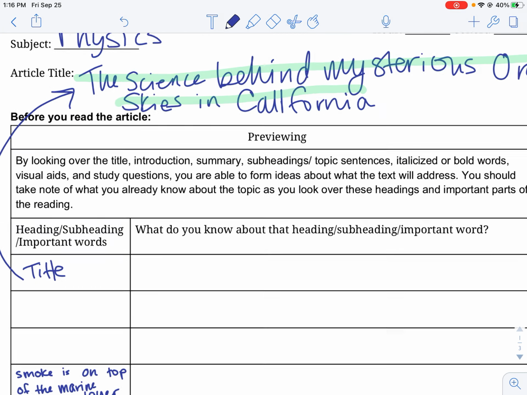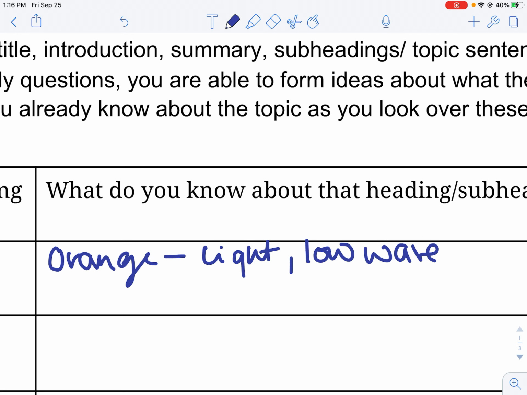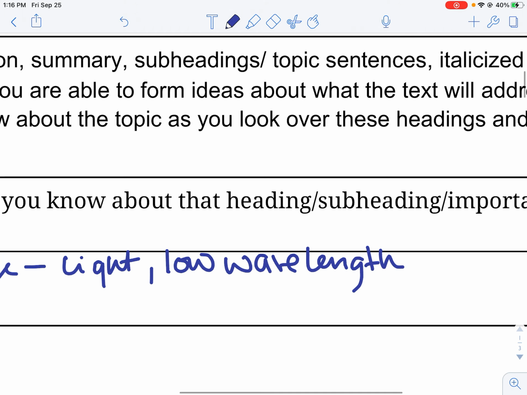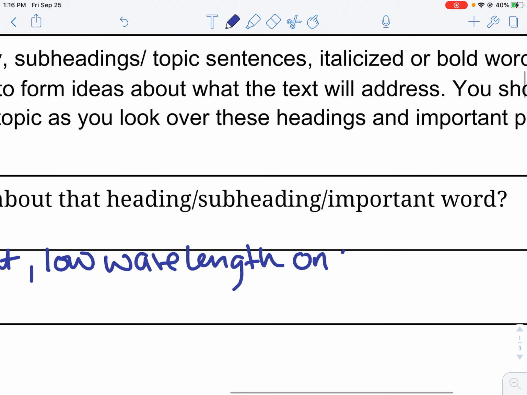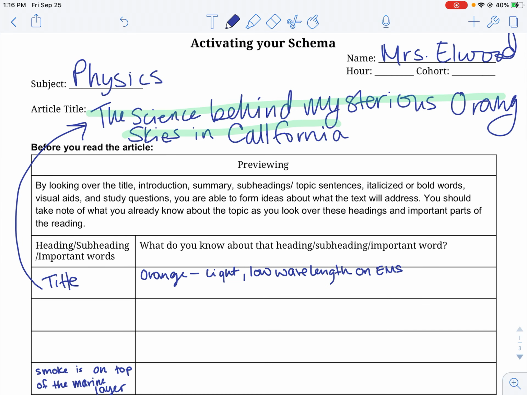So I know when I think of orange, I know that this has something to do with light, and something that I know is that orange is at a low wavelength on the electromagnetic spectrum. So again, this is what I would be thinking of as I read this. It might not be the same things that you think of. Okay. So those are the things that come to mind from the word orange.